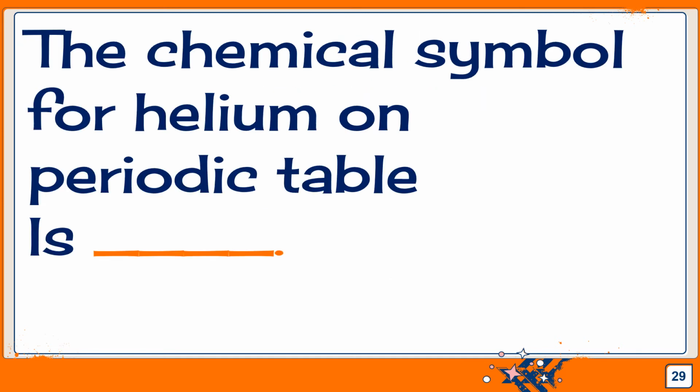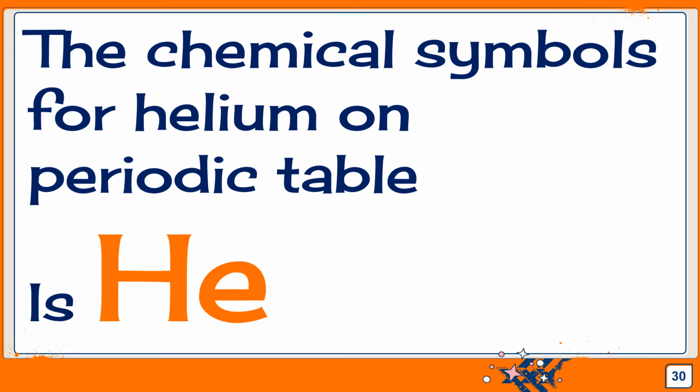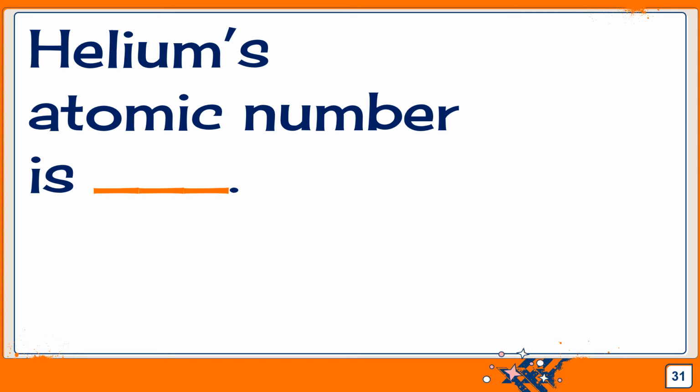The chemical symbol for helium on the periodic table is, don't forget to pause the video. The chemical symbol for helium on the periodic table is He. Very good. Helium's atomic number is, pause the video.